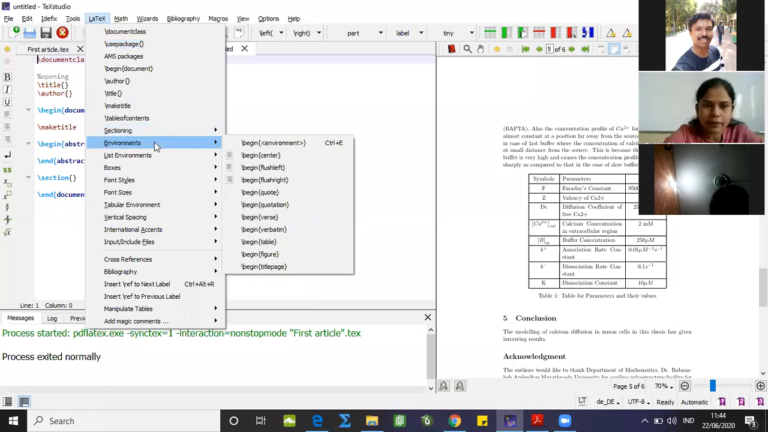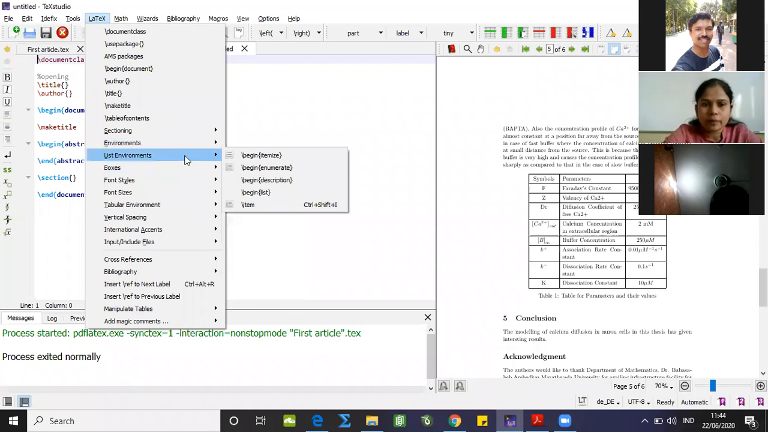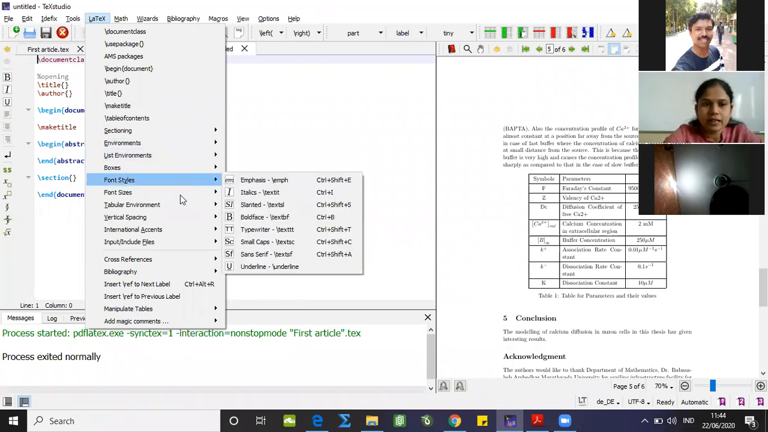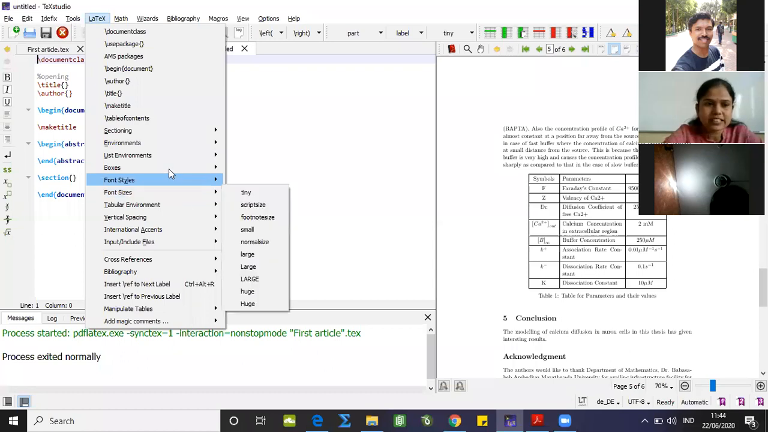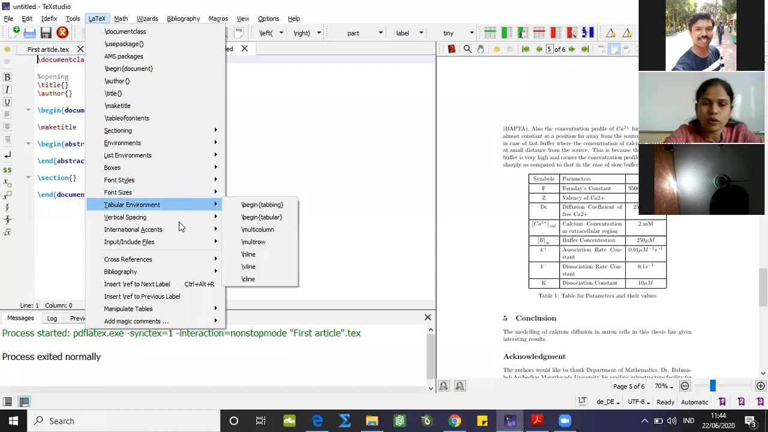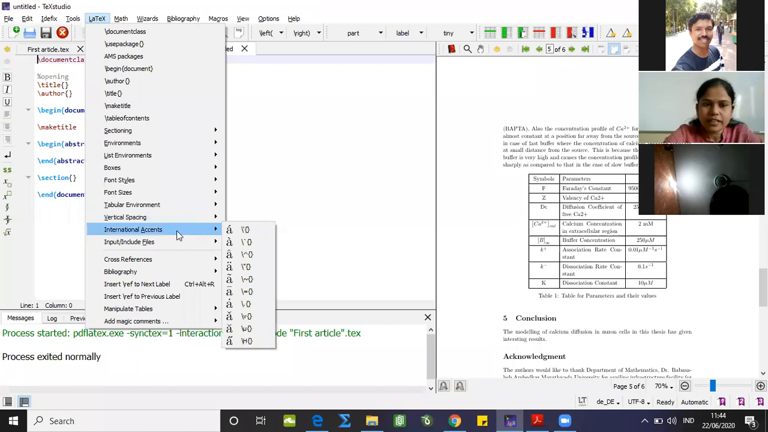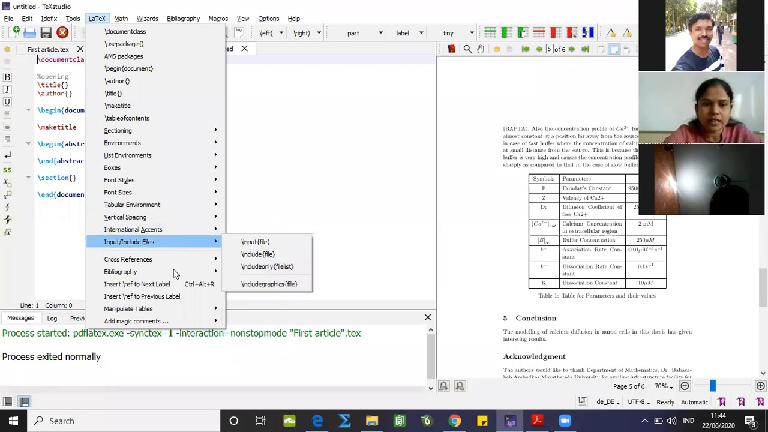Then for environment, this particular category, different commands we are having. List environments, the different commands we are having here. Font styles, font sizes, boxes, tabular environment, vertical spacing, international accents, files. All of these things we can access over here directly.